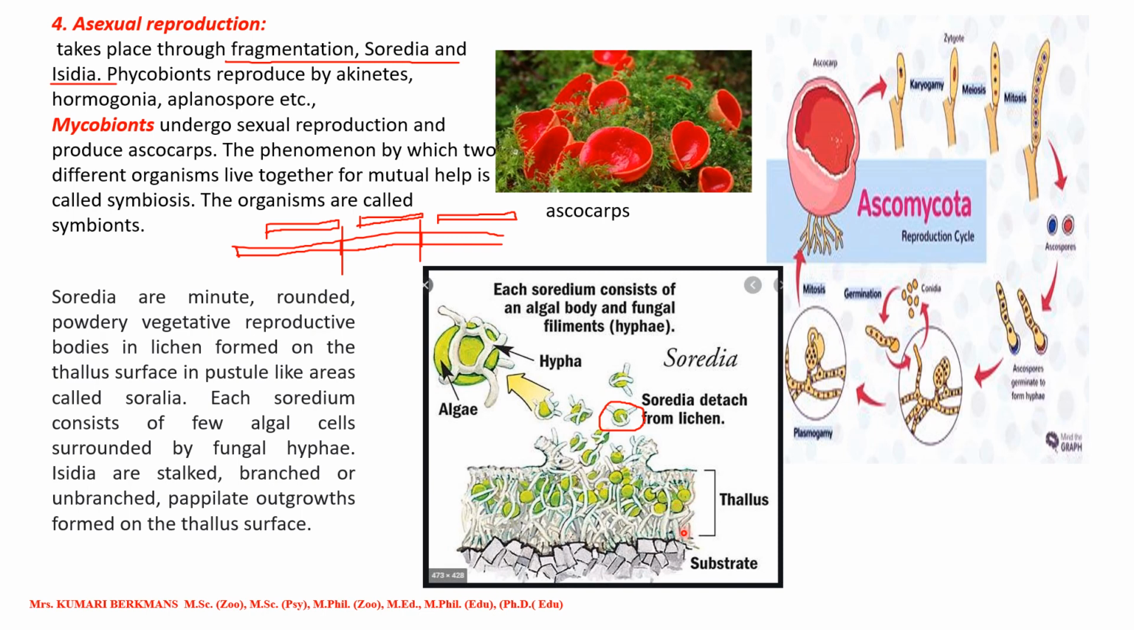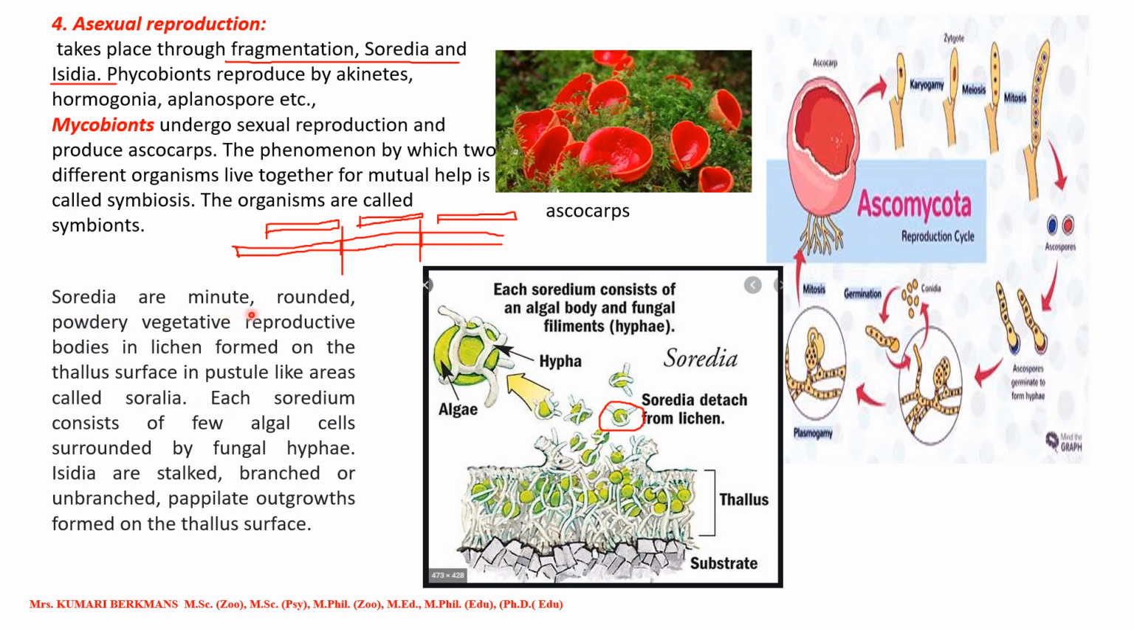Now this body is called the thallus, and on this thallus there will be a small broken part. Through that broken part, the Soredia will be distributed to various areas. When it breaks, all these Soredia will be taken away by the air. When they fall in the right place, they grow as a new organism. This is what is called Soredia.